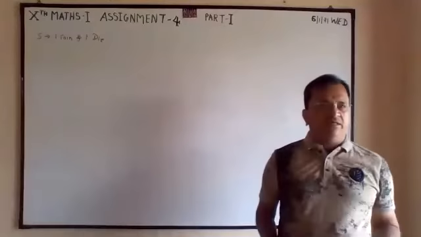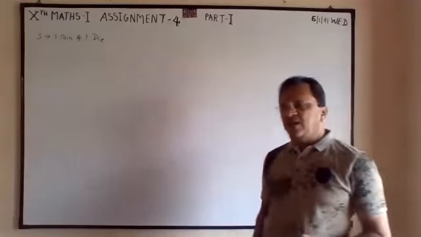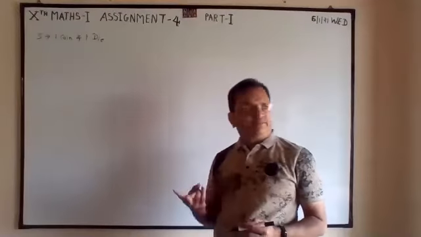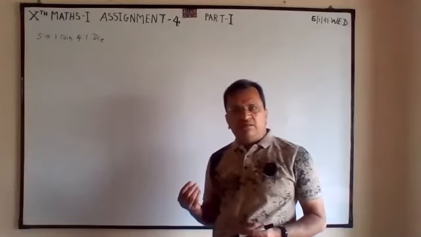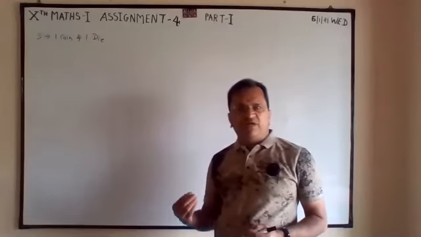S for one coin, one die. Coin has two sides, H and T. Dice has 6 numbers, 1 to 6.